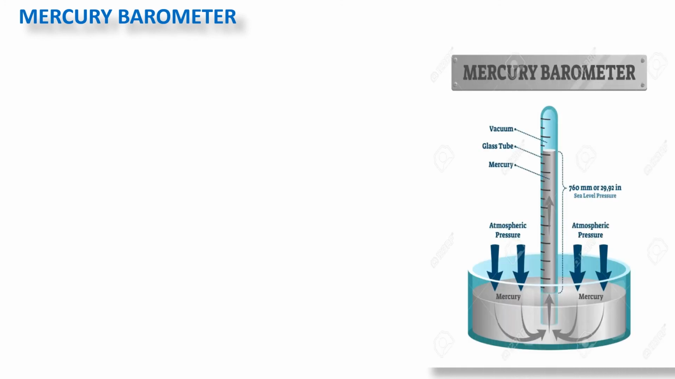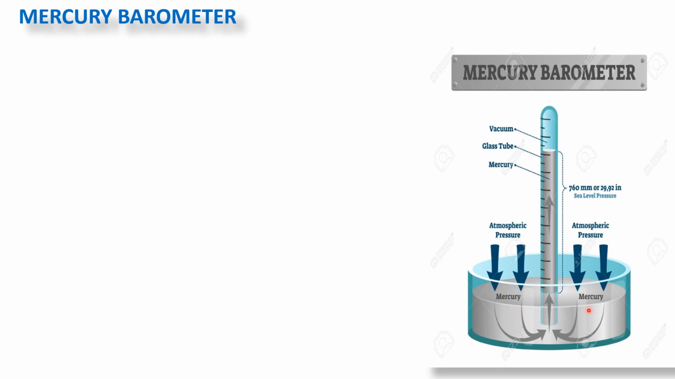Now we'll see what is mercury barometer. So mercury barometer is used to find the atmospheric pressure. Here in this diagram you will observe that there is a glass tube, generally 1 meter in length and diameter of 1 centimeter. It is filled with mercury up to its brim, so that there should not be any air in the glass tube, and then it is quickly inverted into a dish containing mercury.